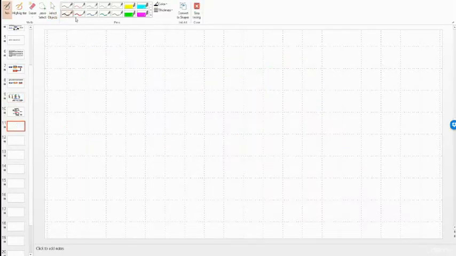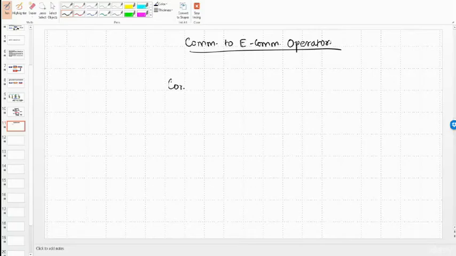So we'll recognize that commission to e-commerce operator. This commission is an expense, so we'll debit it. Commission account debit. And what is the amount? Sale is 1,50,000, right? 1,50,000 into 2%, so amount is 3,000.